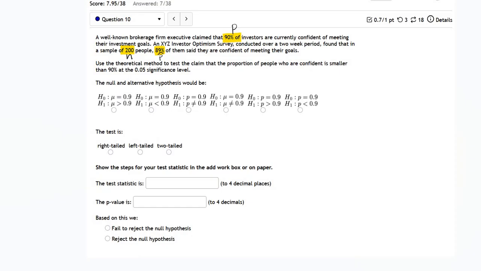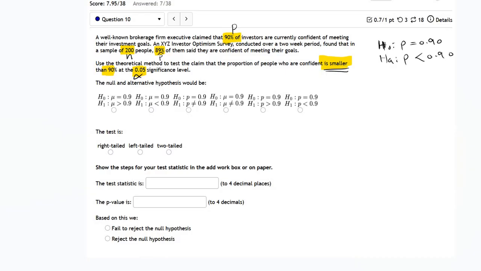We want to test the claim that the proportion of people who are confident is smaller than 90%, which should match the population proportion. And this is the significance level, which is basically alpha. So alpha is equal to 0.05. So what do we have so far? We can write the null hypothesis. The null hypothesis states that the population proportion is currently 90%. But then after they took the sample, they want to test the claim that the proportion is less than 0.90, smaller than. That is where that came from.